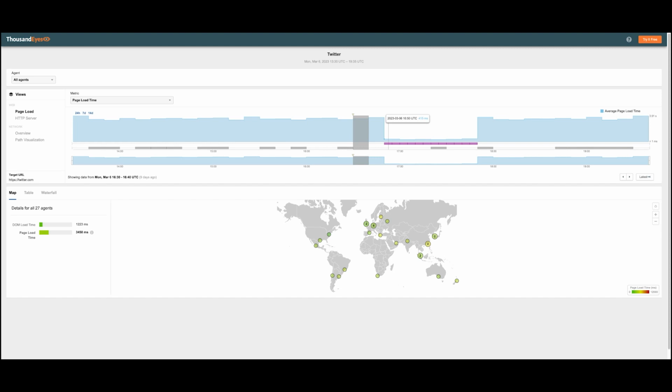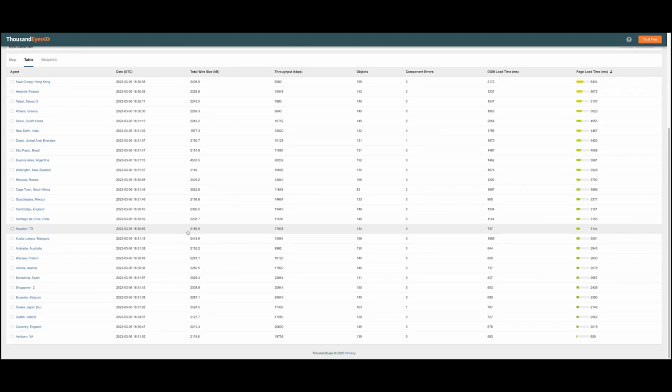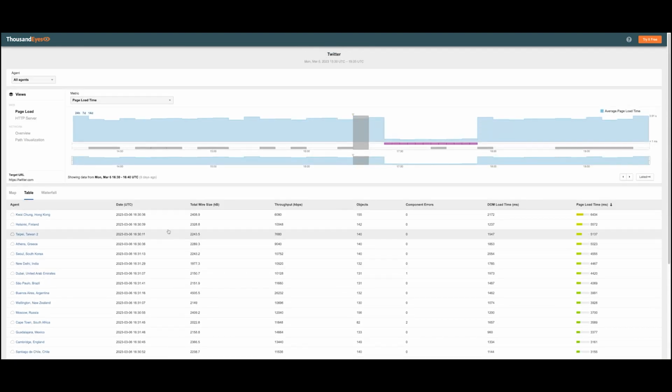Now, I'm pretty sure a lot of people at Twitter would like to see this as normal behavior, but unfortunately, we know that wasn't the case. That decrease in page load time is across multiple different agents. If I click here on the table, you can see that this test is executed by tens of different agents. On average, it takes approximately 4 seconds.